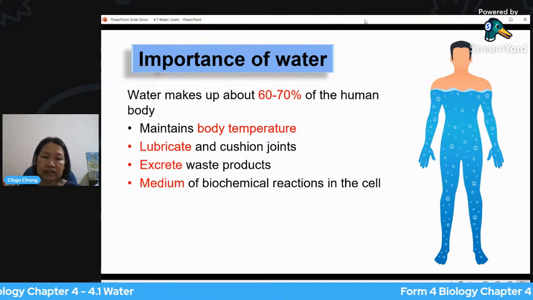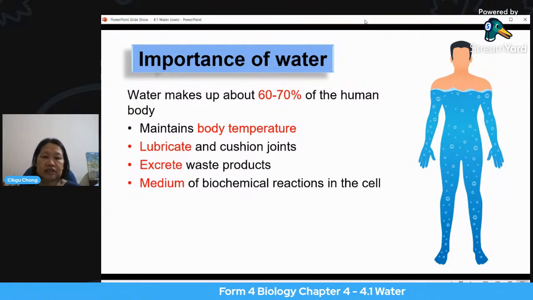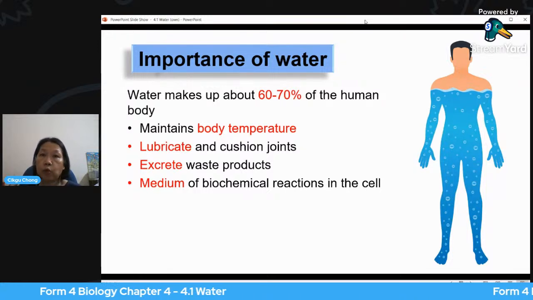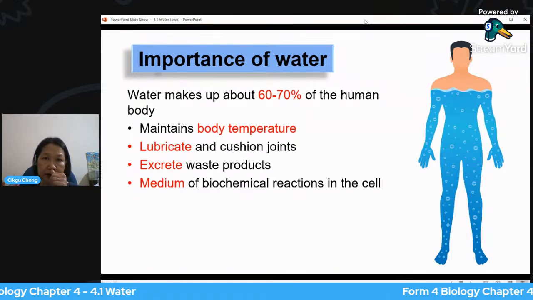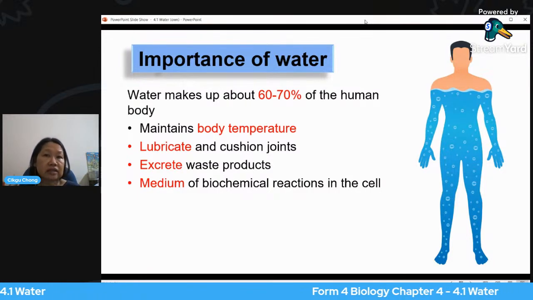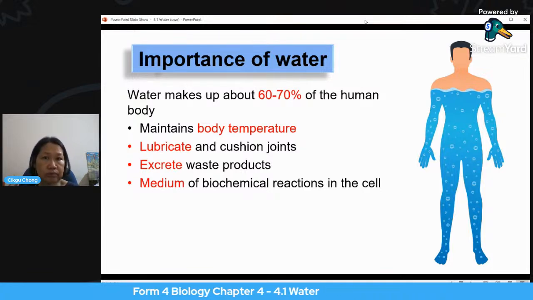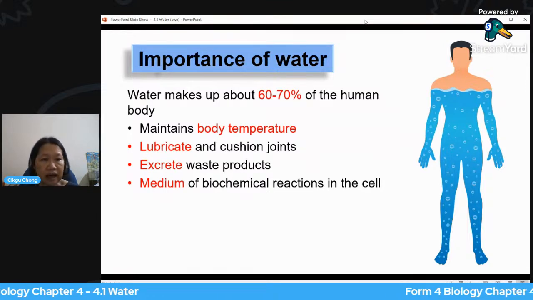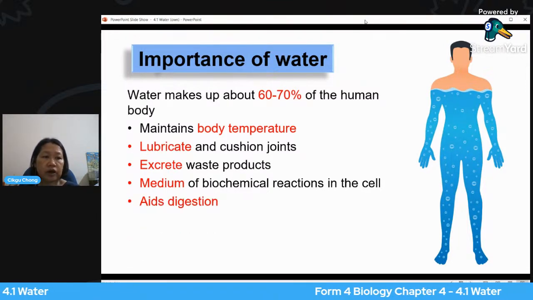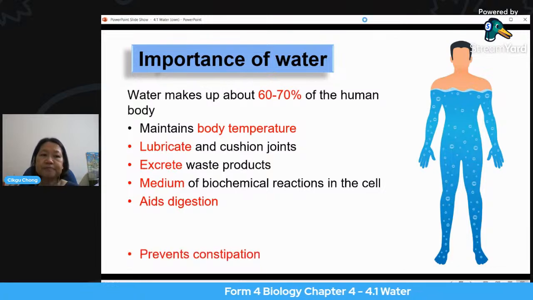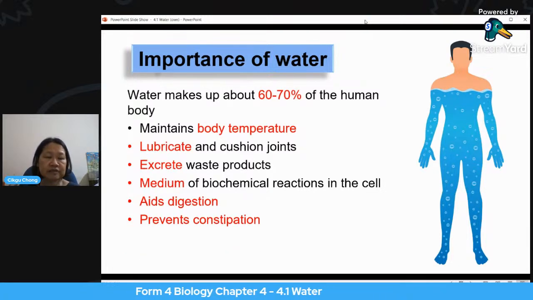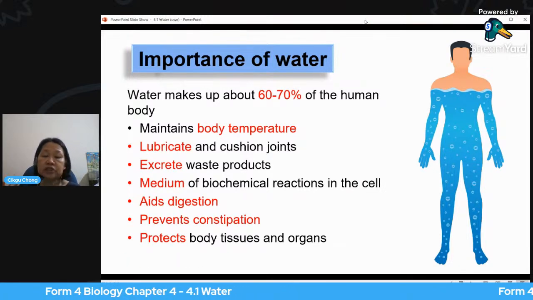Water is the medium of biochemical reactions in the cell. All the reactions in the cell cannot occur in a dry environment. It needs to have water, which is the medium. So chemicals, enzymes, and so on, are dissolved in water. They need the liquid medium to be able to carry out the process of these biochemical reactions. It also aids digestion, prevents constipation, and also protects body tissues and organs.